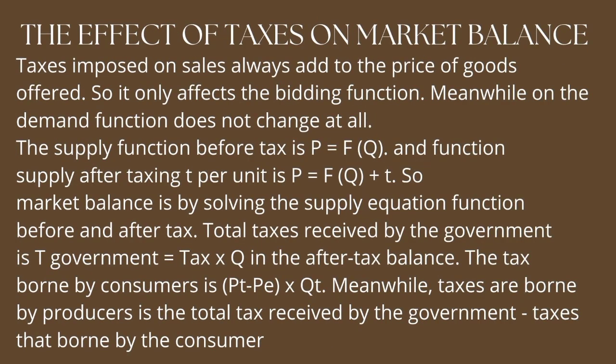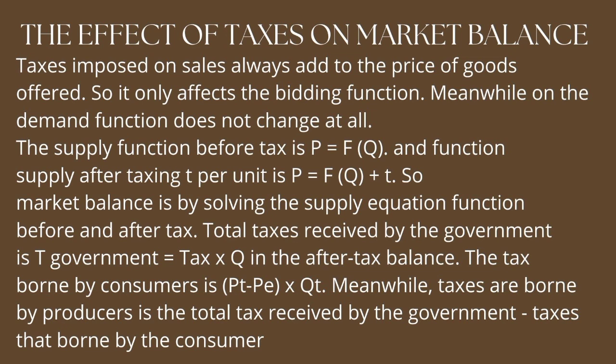The next one is the effect of taxes on market balance. Taxes imposed on sales always add to the price of goods offered, so they only affect the supply function. Meanwhile, the demand function does not change at all.